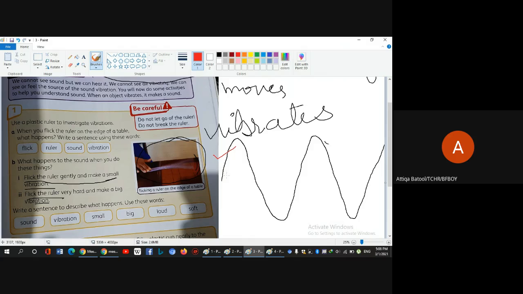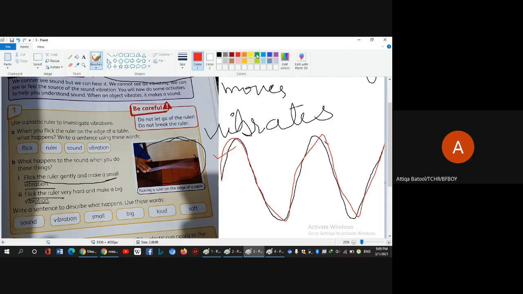The vibrations travel in the form of waves. If it is a regular wave pattern, it means the sound created is not noisy. It is understandable. It is helpful for humans, and it is giving some kind of message.